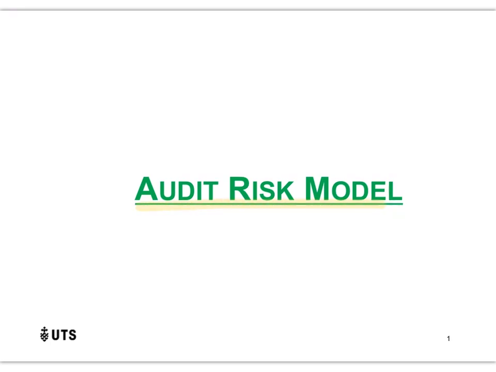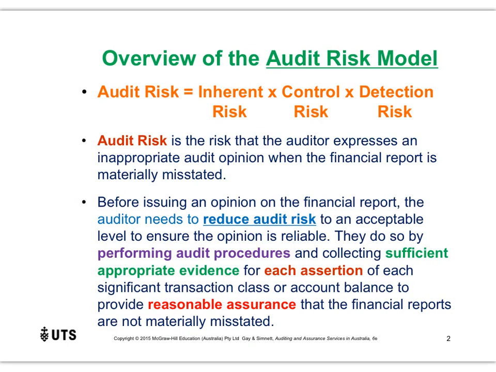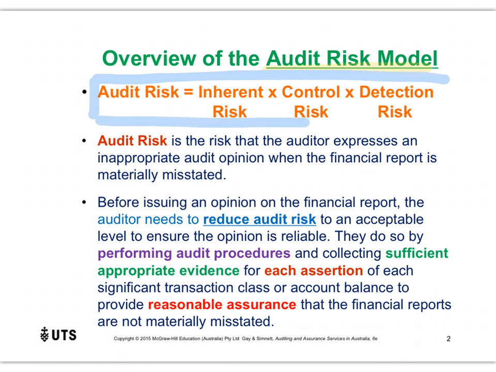So let's get started. Now the audit risk model, and I'll highlight that over here, is incredibly important because we actually use this model to determine how we're going to approach the audit, and we do that for every single audit client. So what is the audit risk model? Well, the audit risk model is this equation that you see up here. And basically what it is, these concepts brought together. So audit risk is a function of inherent risk, control risk, and detection risk. Now I'm going to take you through these elements in just a moment, but let's start with the left-hand side.